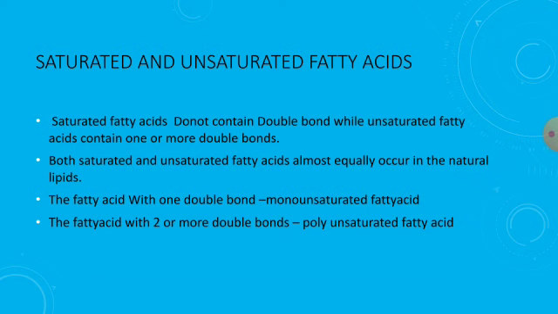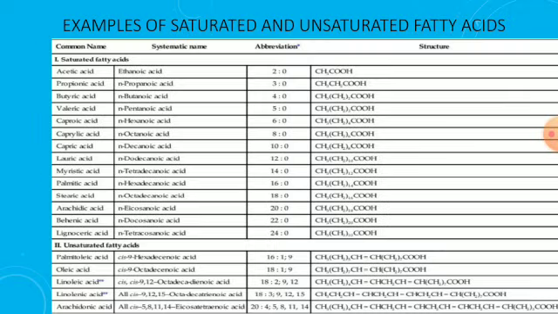In this unsaturated fatty acid, two or more double bonds are present. That's why it is called polyunsaturated fatty acid. Then we see examples of saturated and unsaturated fatty acids. First one, a saturated fatty acid having